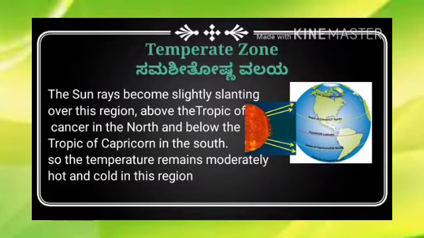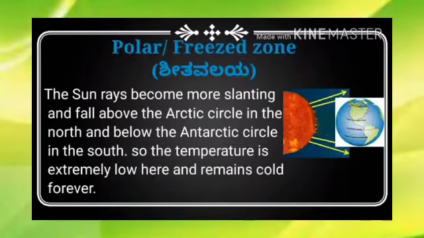Next we shall move to another zone, the last zone, that is the frozen zone. The frozen zone is also called the polar zone, Shita Valaya or Dhruviya Valaya. You know that Earth has two poles. One is the North Pole, that is 90 degrees in the north, and the South Pole, that is at 90 degrees in the southern hemisphere.